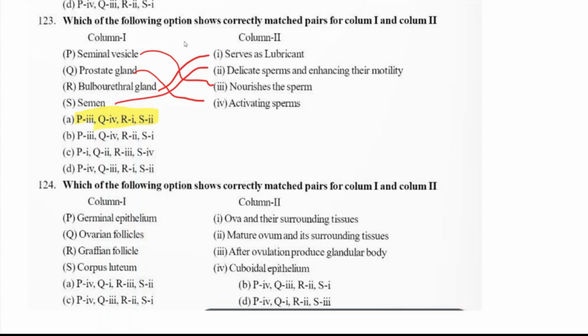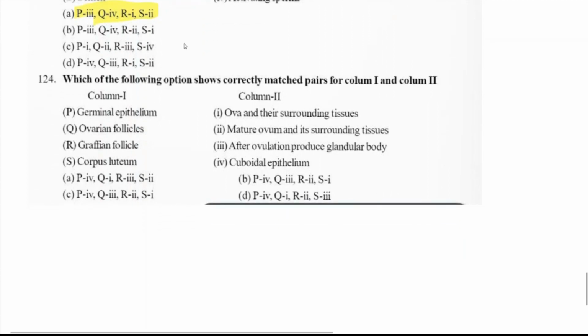Understand? Now the last question. Which of the following options shows correctly matched pairs for column 1 and column 2? Germinal epithelium is a cuboidal epithelium.